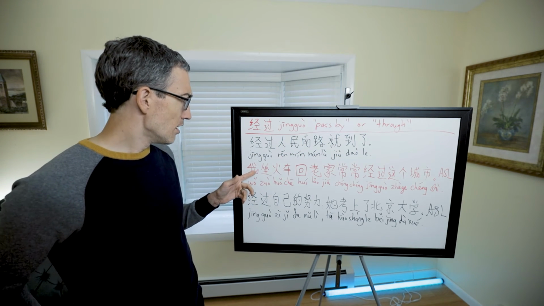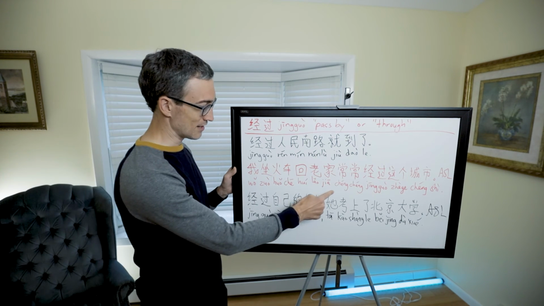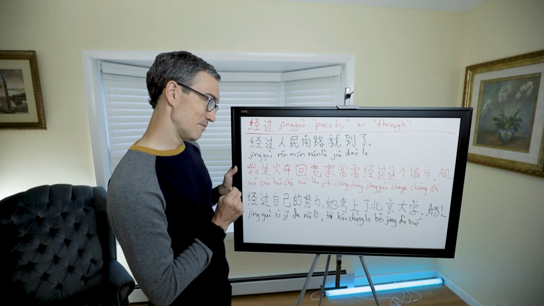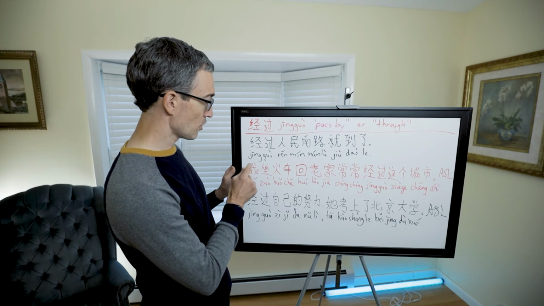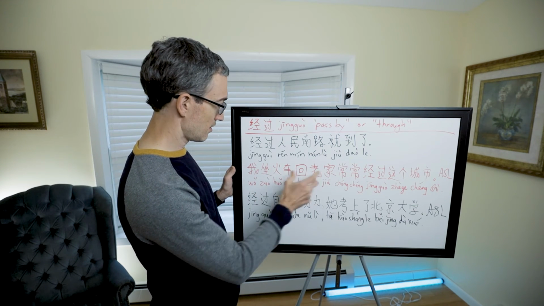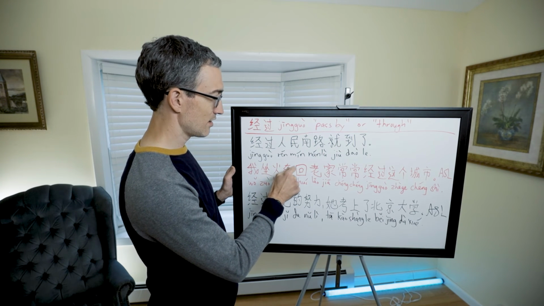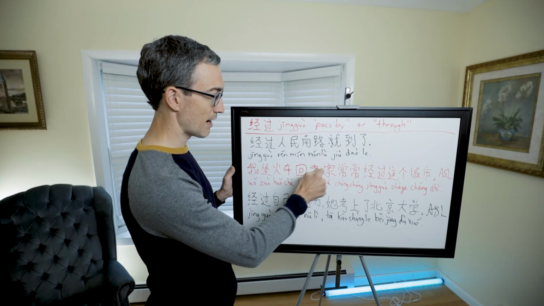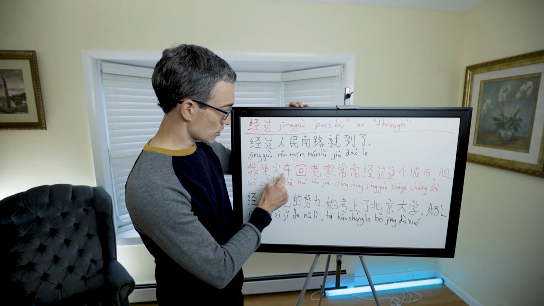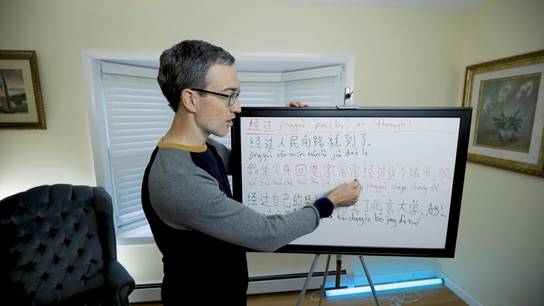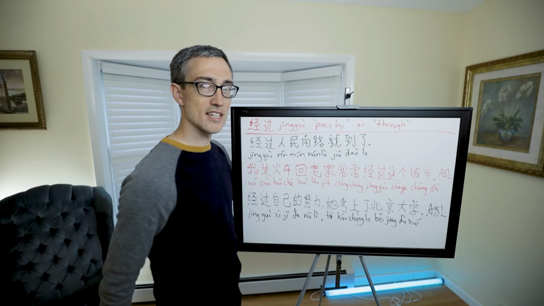Then we have 我坐火车回老家. Let's look at that phrase first. It's not the subject, the subject is me. 我坐火车回老家. I take the train going home, going to my 老家, hometown. 我坐火车回老家，常常 often 经过 pass by 这个城市 this city.